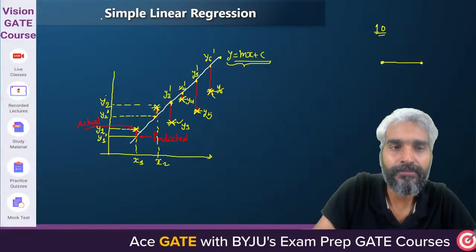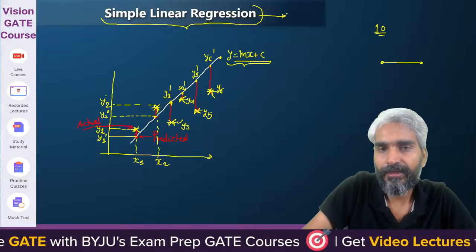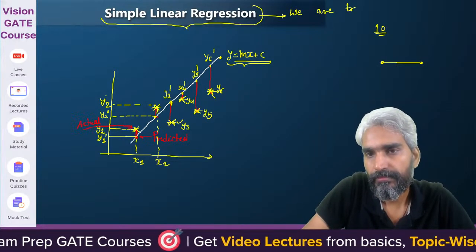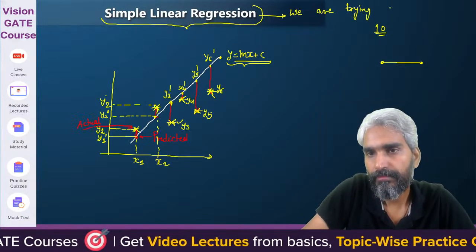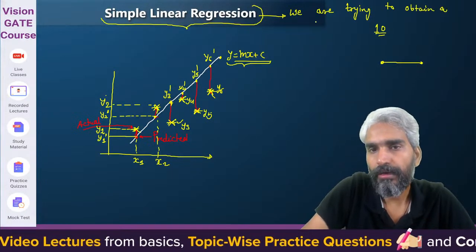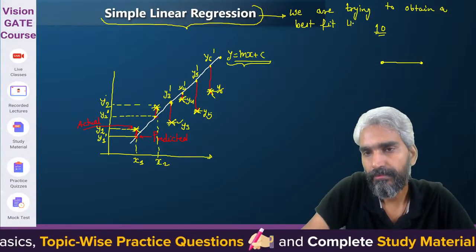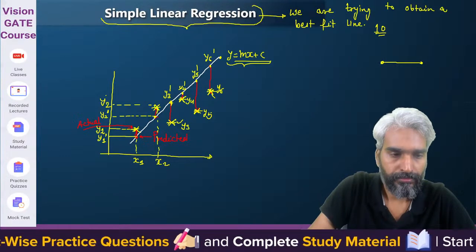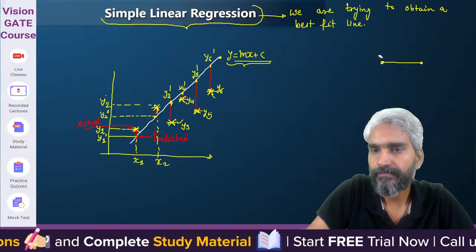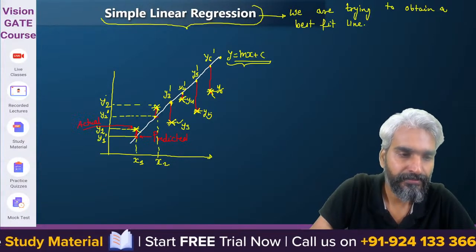What is the concept of simple linear regression? We are trying to obtain a best fit line. So when do we say that the line is best fit?